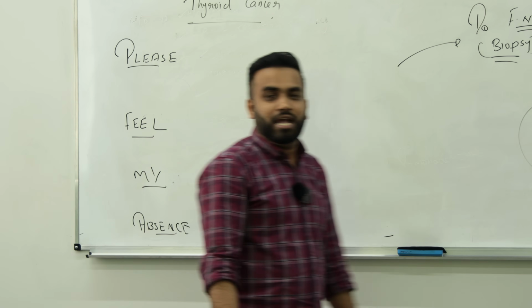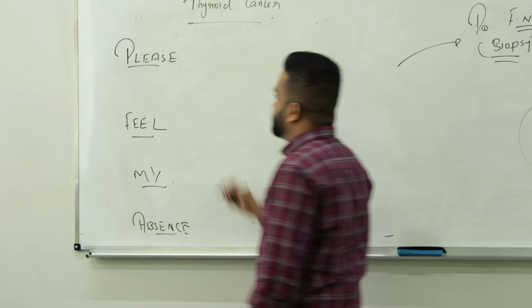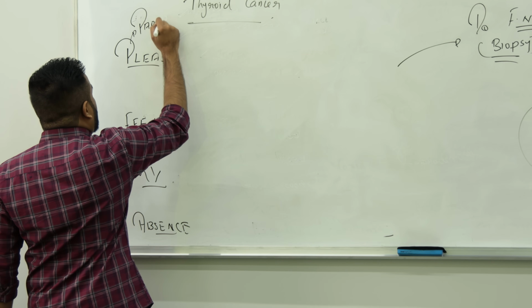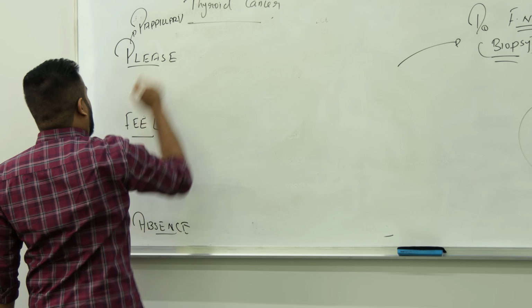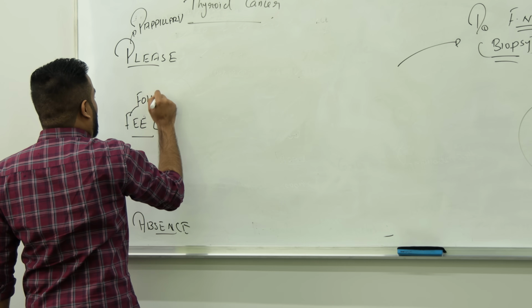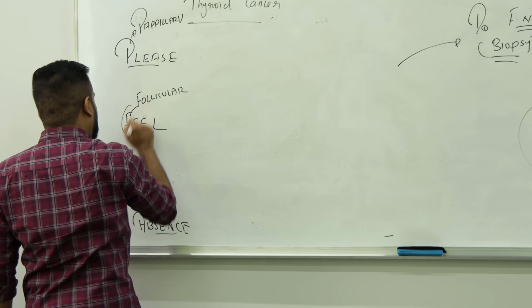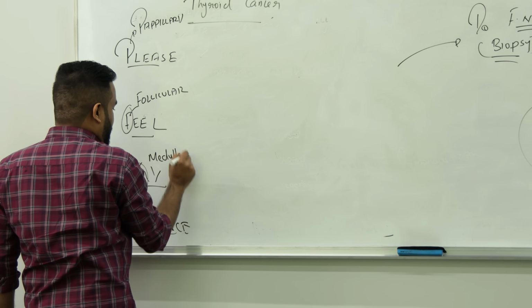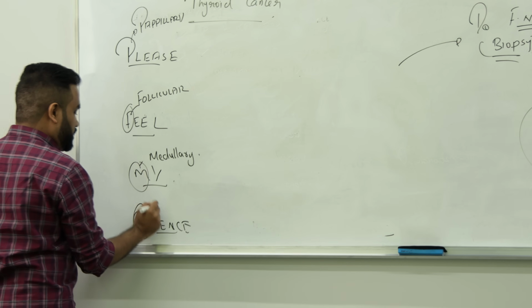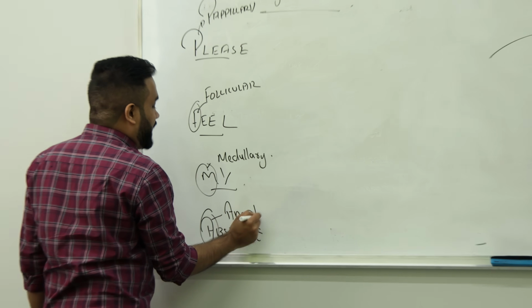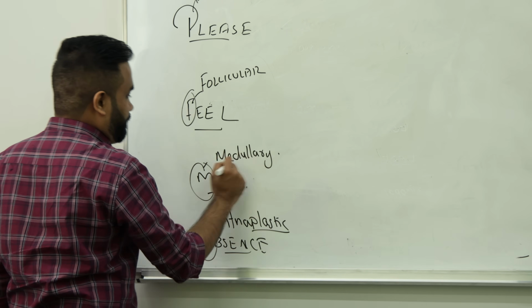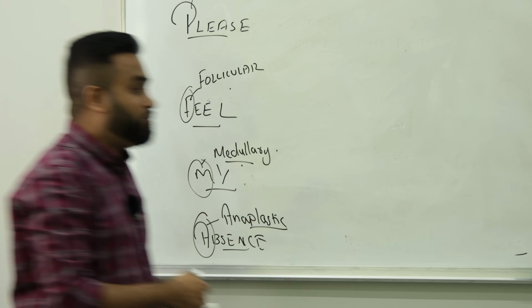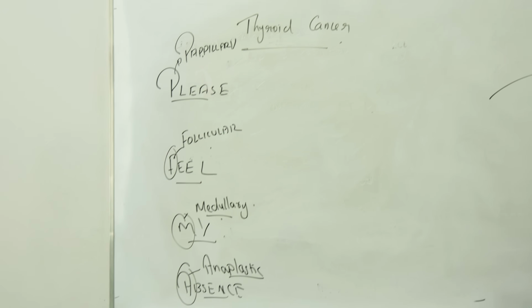Please feel my absence. Here P is for papillary cancer. Which thyroid cancer? Papillary. F for follicular. M for medullary. A for anaplastic. Papillary, follicular, medullary and anaplastic. So remember the mnemonic. If you know the mnemonic, it's very easy to remember, right?